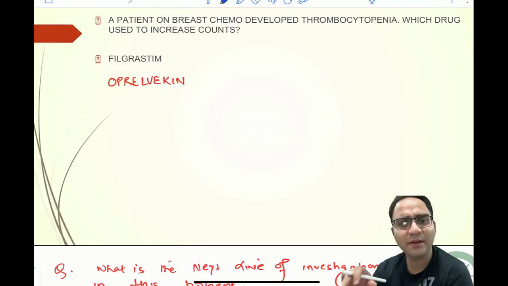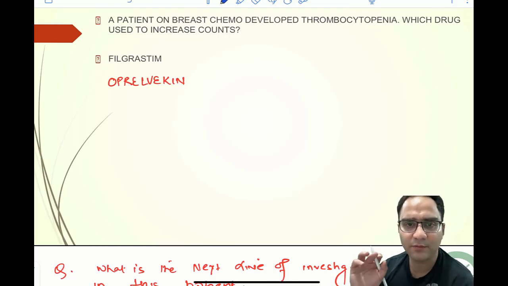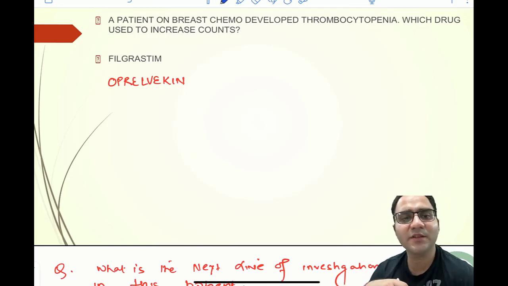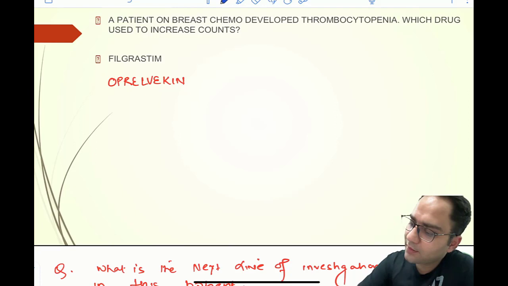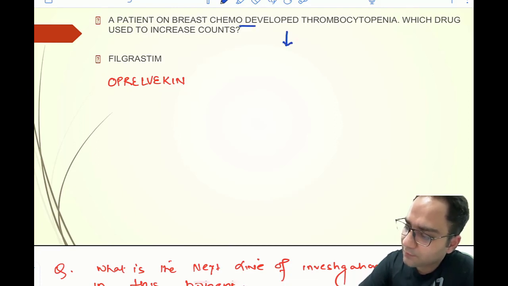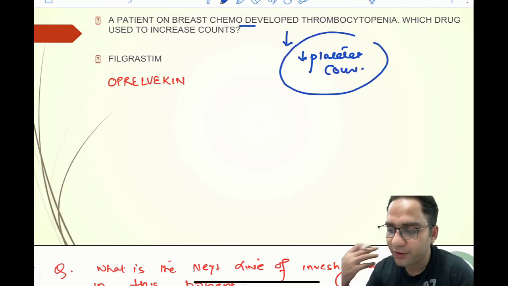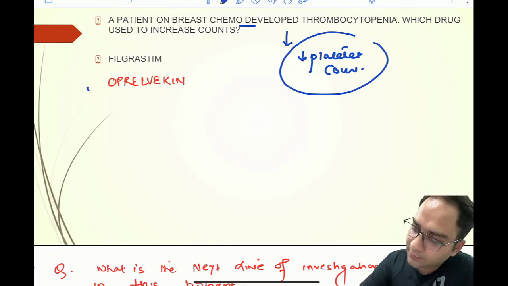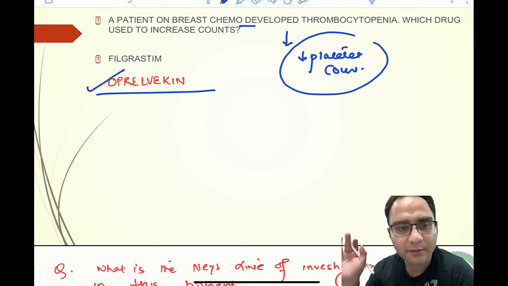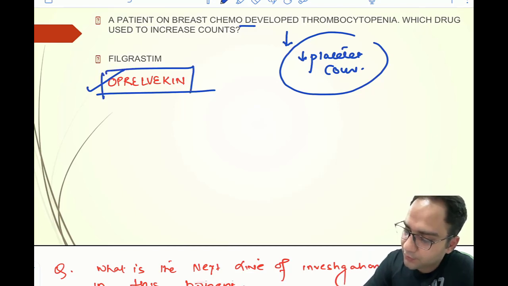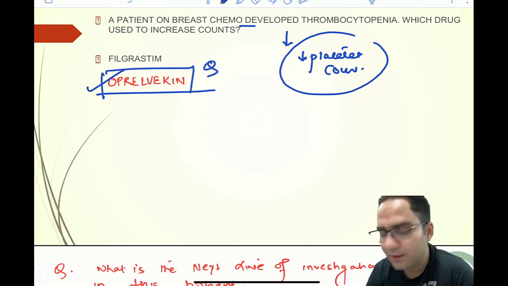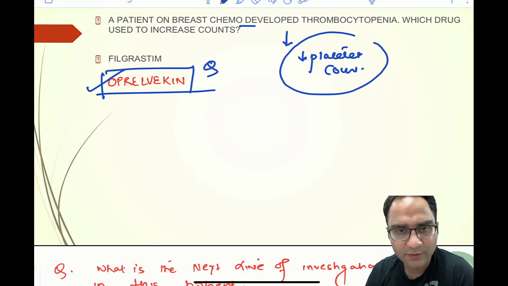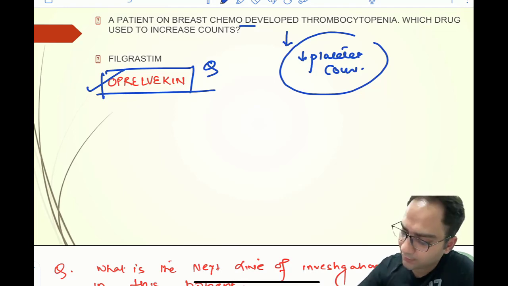Next, this is basically a repeat question. One of these questions was asked in the recent FMG examination also. Here they are asking that a patient on chemo has developed decreased platelet count. Which drug will you use to increase the counts? Answer is basically oprelvekin. Right? This is the drug that we use to increase the platelet count in the chemo group of patients. So this was just a simple one-liner that was asked.